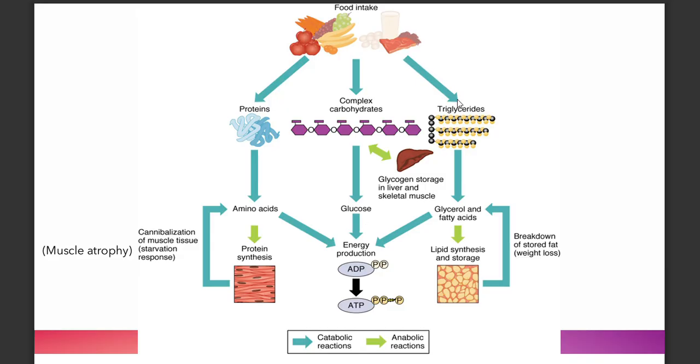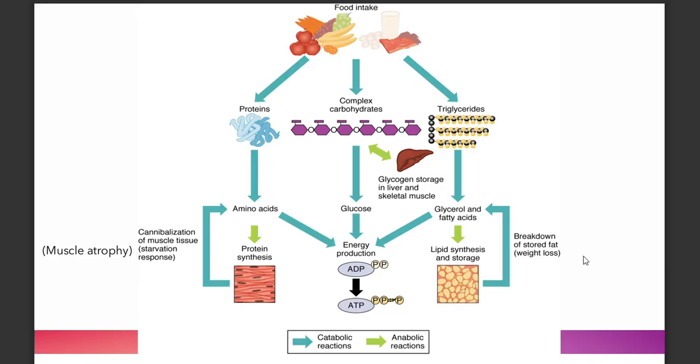For fats, so triglycerides, you are able to break down that into glycerol and fatty acids to get energy. And if you have glycerol and fatty acids present in the body and the body starves, again, starvation, your lipid will then break down stored fat so that you will get glycerol and fatty acids.